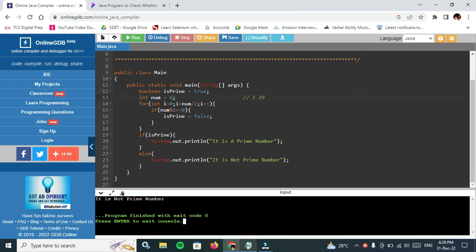For better understanding, I will explain one more time. A prime number is a number which has only two factors, 1 and itself. If you take 29 as in the previous example, 29 has only two factors, 1 and 29. In another case, I have taken 6. 6 is not a prime number because 6 percentage 2 equal to 0. This condition is satisfied by 6, so therefore it is not a prime number. That's the process to check whether a number is prime or not.